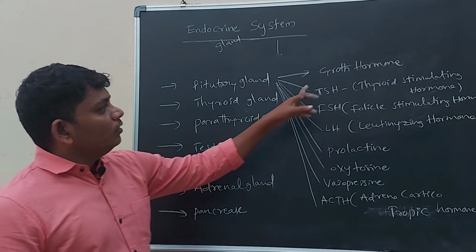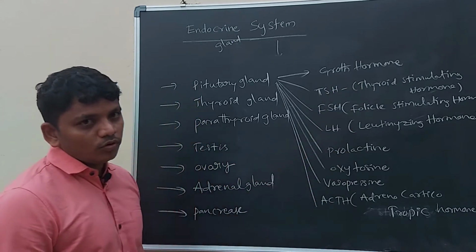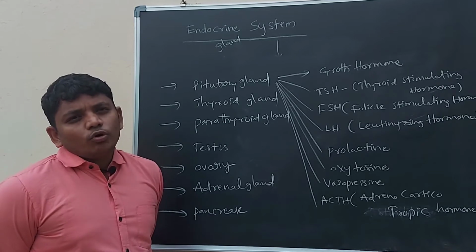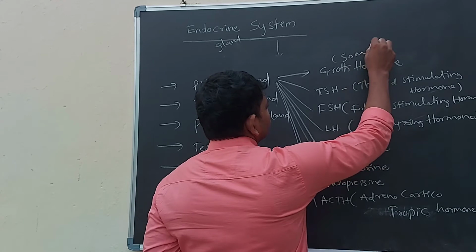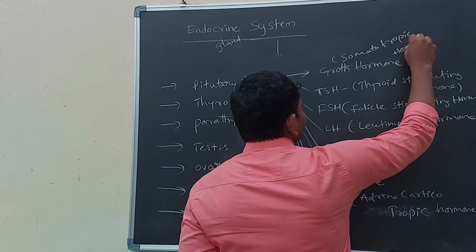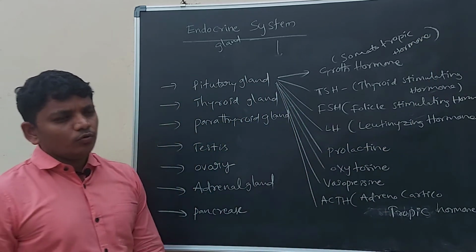Among them, first we have to discuss growth hormone. This is also called somatotropic hormone. Somatotropic hormone is nothing but growth hormone.